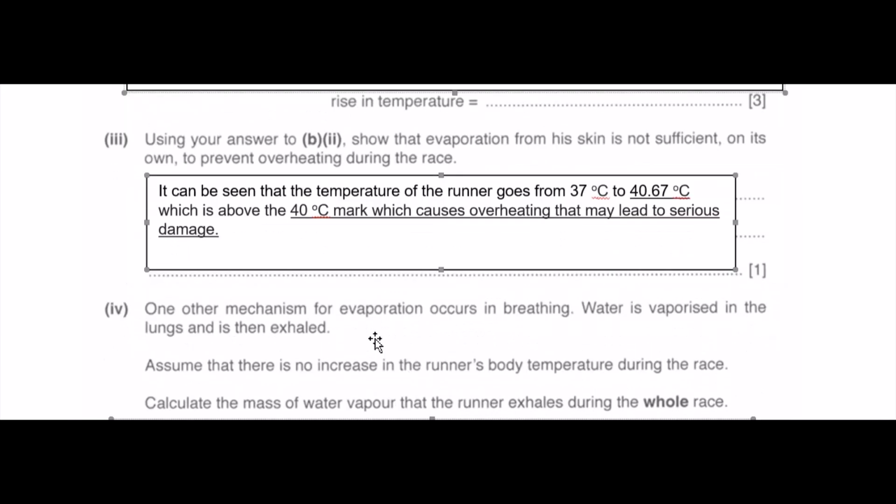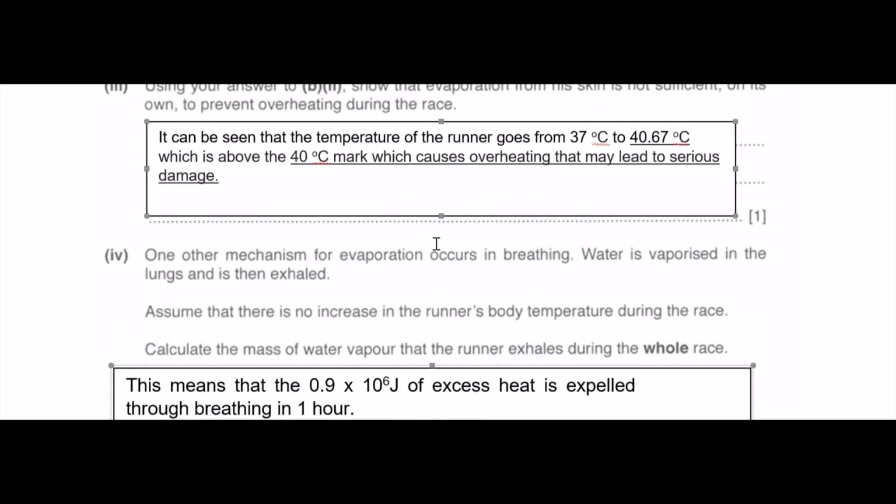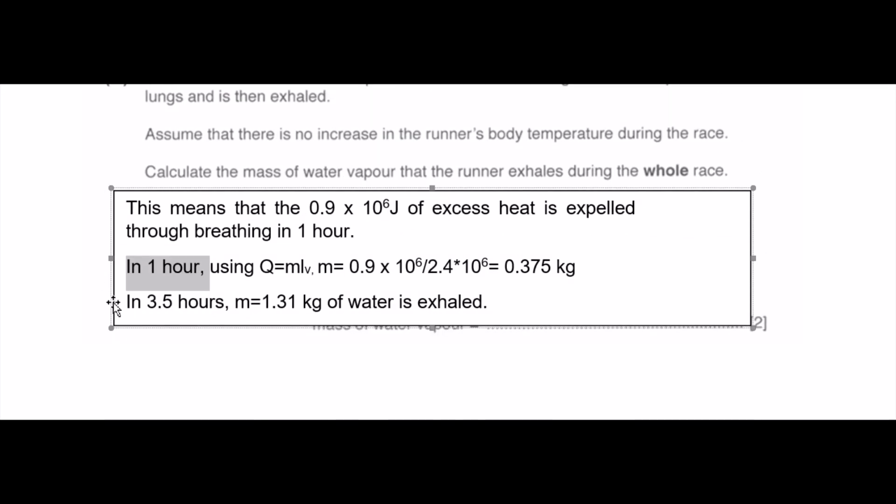So you get mass as something to the degree of 0.375 kg, but I hope you realize that this is for 1 hour, because all these values here are actually for 1 hour. So 1 hour is the amount of energy that I produce that is not dealt with by evaporation. So in 3.5 hours, you just need to multiply by 3.5. So this value multiplied by 3.5 gives this value.